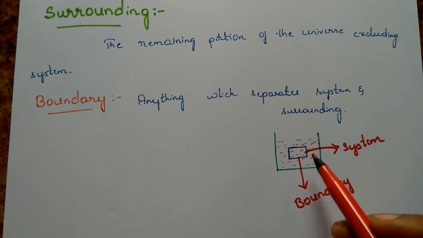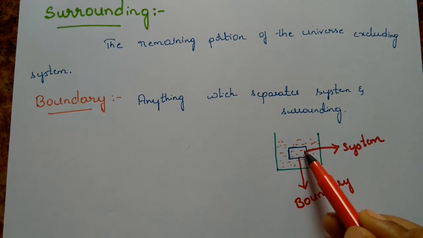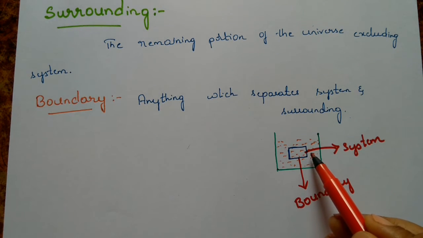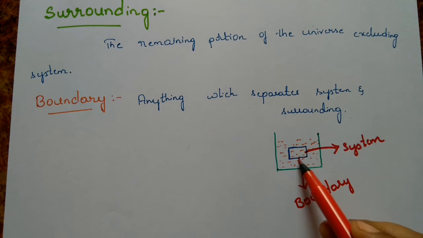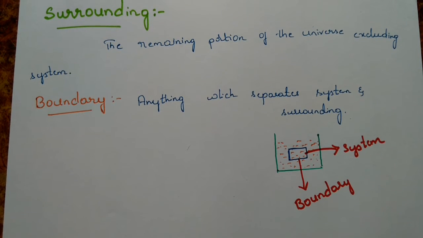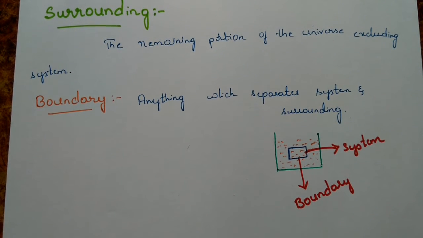Here I have decided to observe only this part, that means that is my system. So this blue line, which is imaginary, which I thought only this part, becomes the boundary. The rest, all whatever is there, comes as surrounding. Clear? So we have a few points regarding boundary.